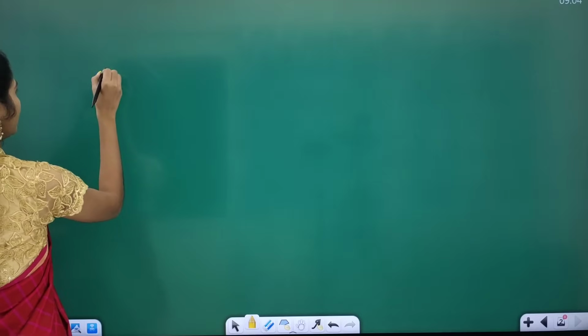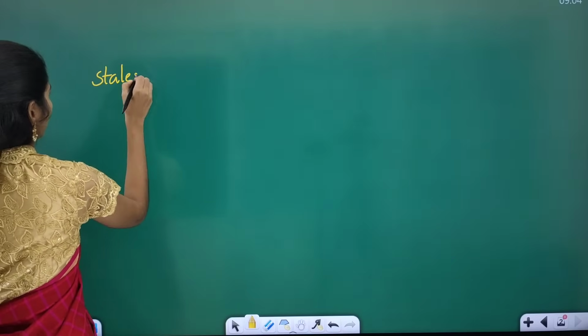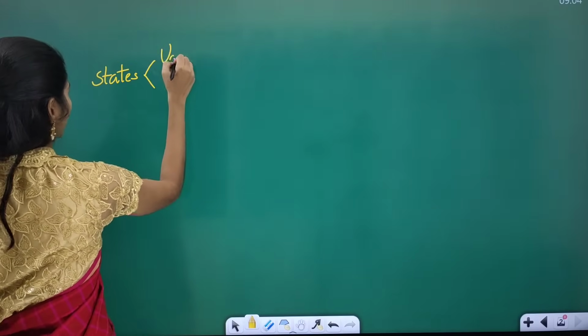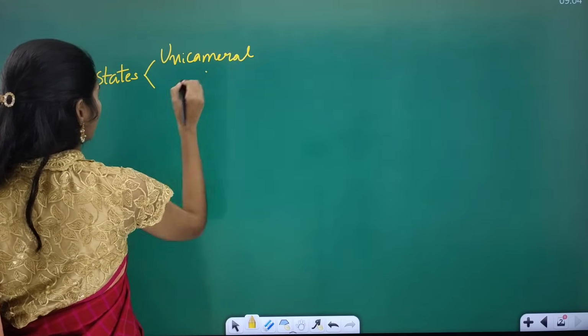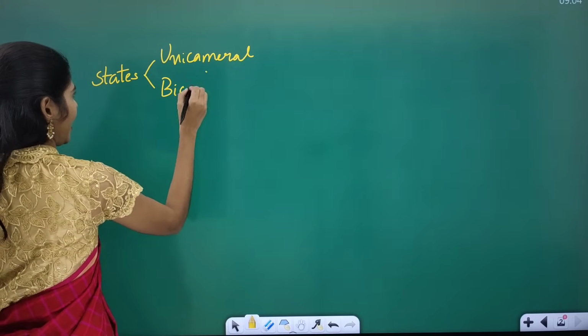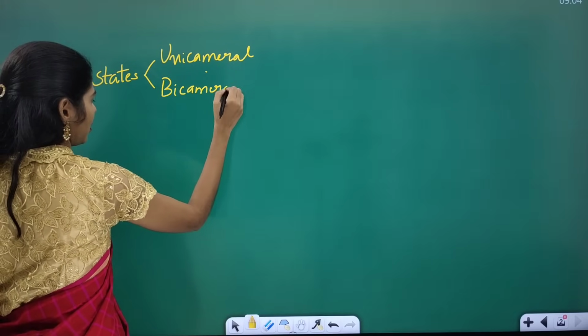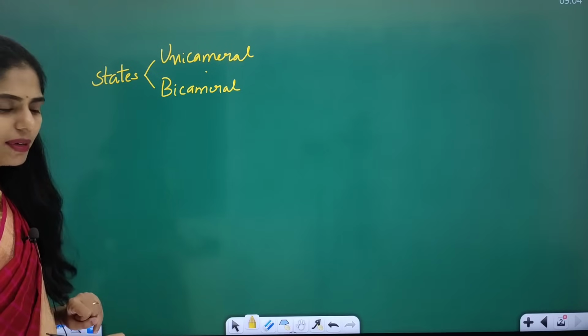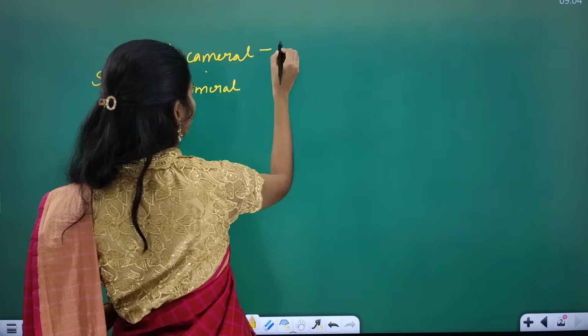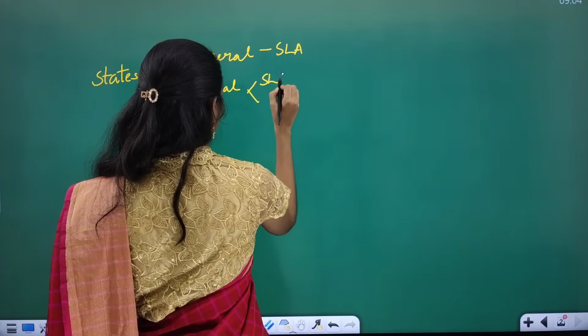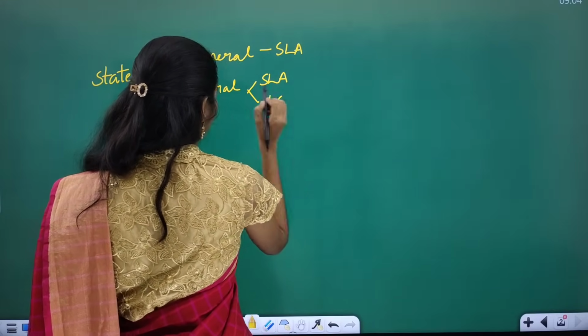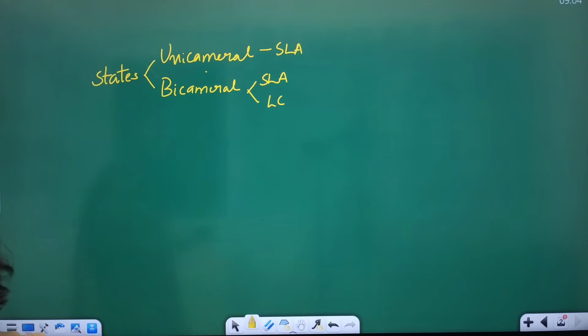In states, we have either unicameral or bicameral legislatures. Unicameral means we have only one house, that is the State Legislative Assembly. Bicameral means we have the State Legislative Assembly as well as the Legislative Council.